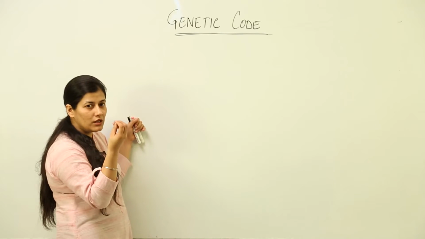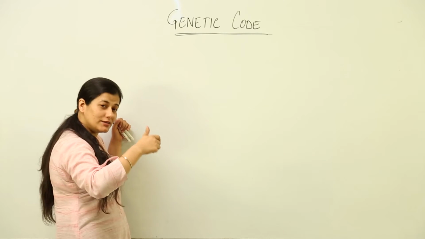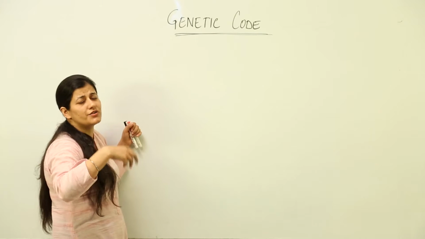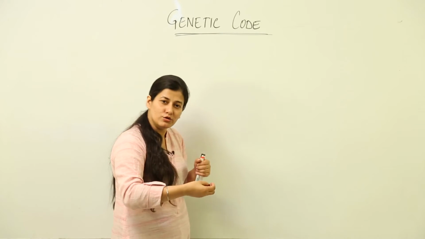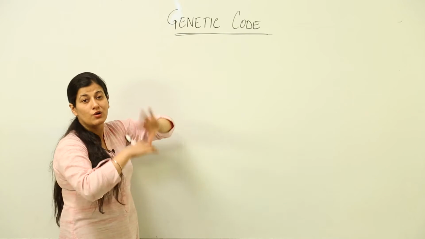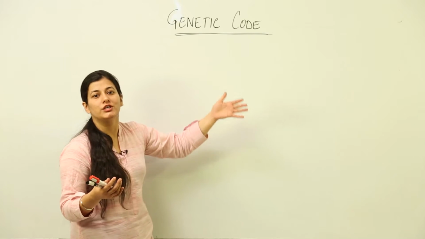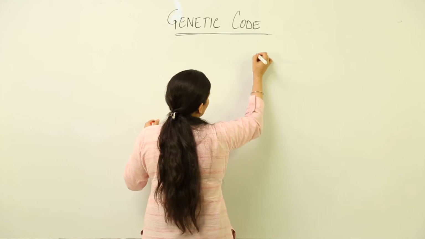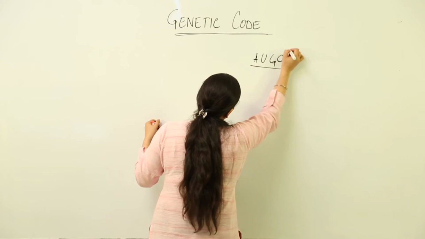Supposedly you are given a code, and inside that code there is something hidden. Again, I would give you an example of movies. You must have seen that there is a treasure hunt and they have a code and they keep on finding what is behind those codes. In the same way, we have the genetic code where a lot lies behind AUGC. Now, what are AUGC? AUGC are the biochemicals or the nucleotides which are found in RNA.